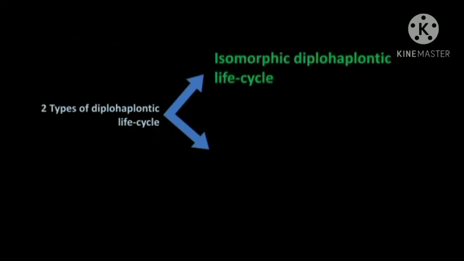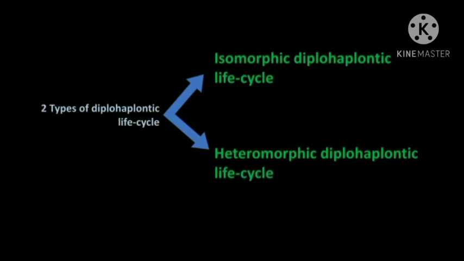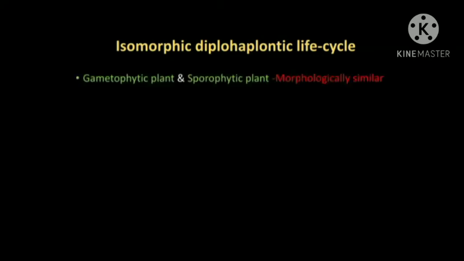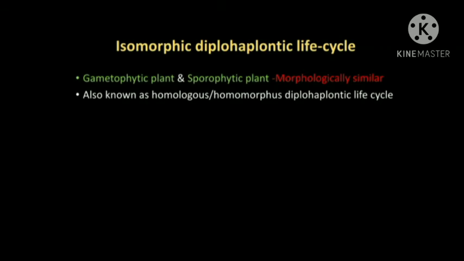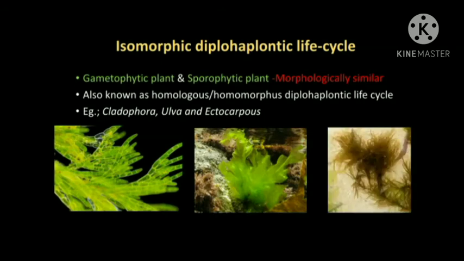There are mainly two types of diplohaplontic life cycle. First one is isomorphic, second one is heteromorphic. So the first type is isomorphic diplohaplontic life cycle. Isomorphic means similar morphology, because iso means similar and morphic refers to morphology. In this type, the gametophyte and sporophyte are morphologically similar. That is, the haploid and diploid vegetative plants are similar externally. So it is called homologous or homomorphous diplohaplontic life cycle. It is seen in Cladophora, Ulva and Ectocarpus.